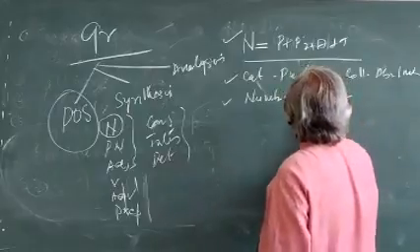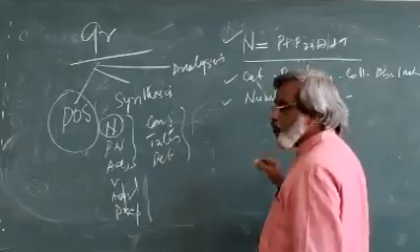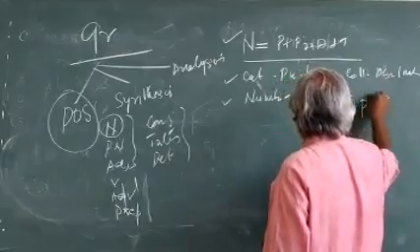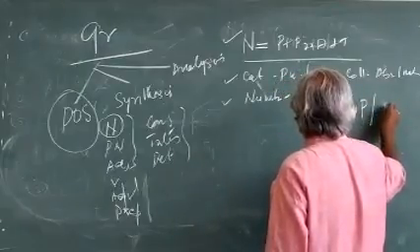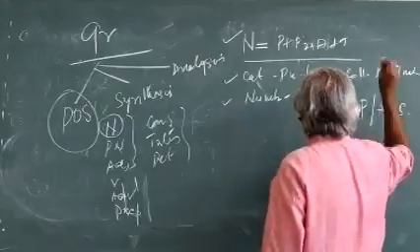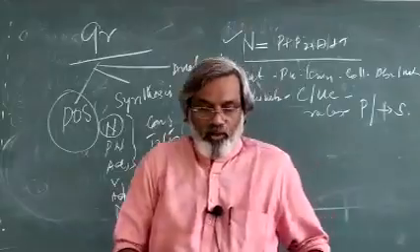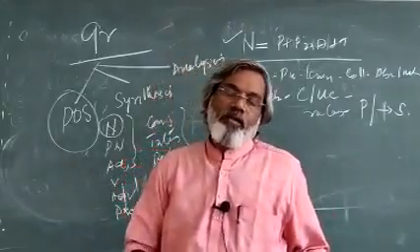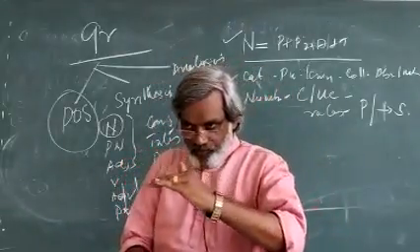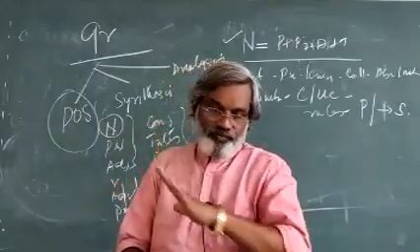Then other rules: how you can make a plural from a singular, meaning plural form from singular concept. All these areas that we discussed, slowly we reached.